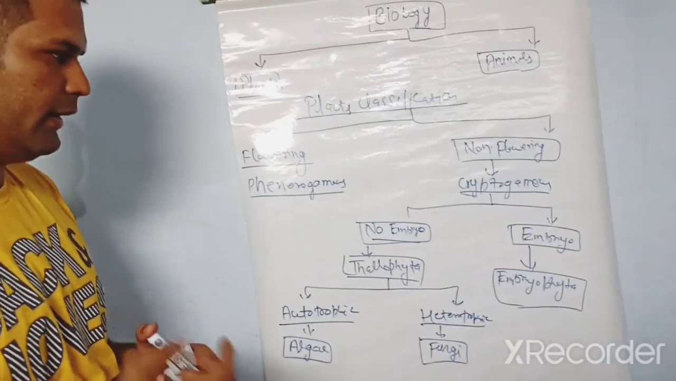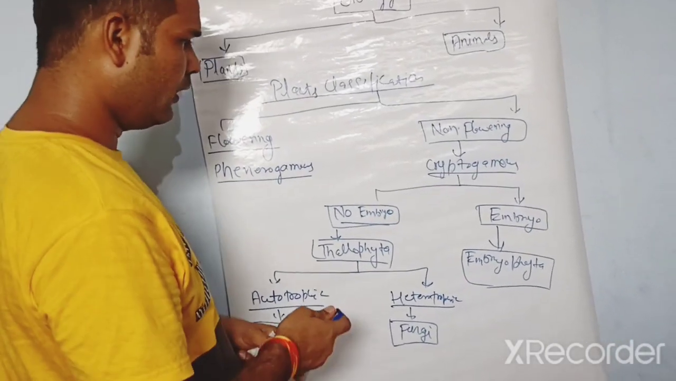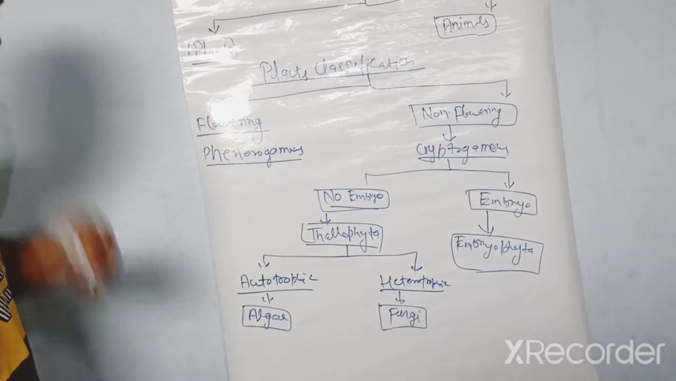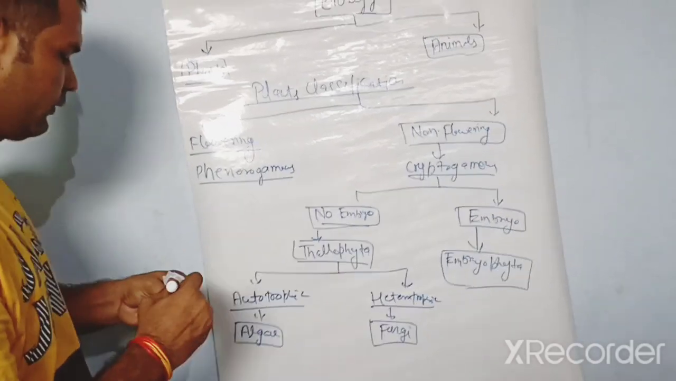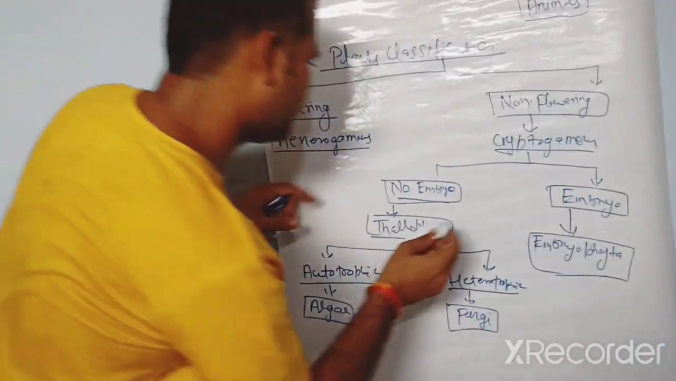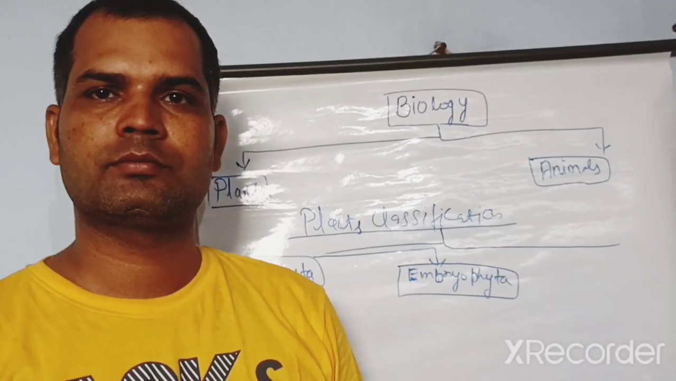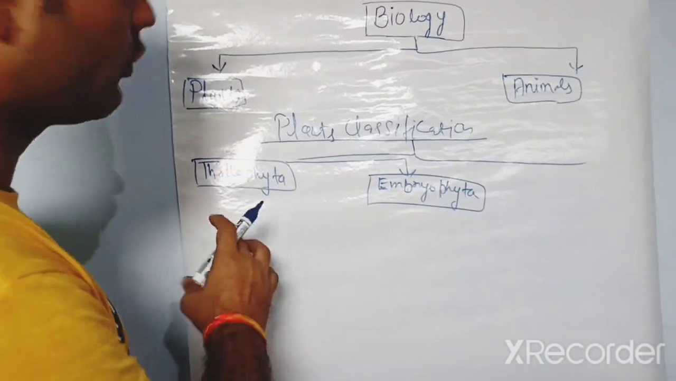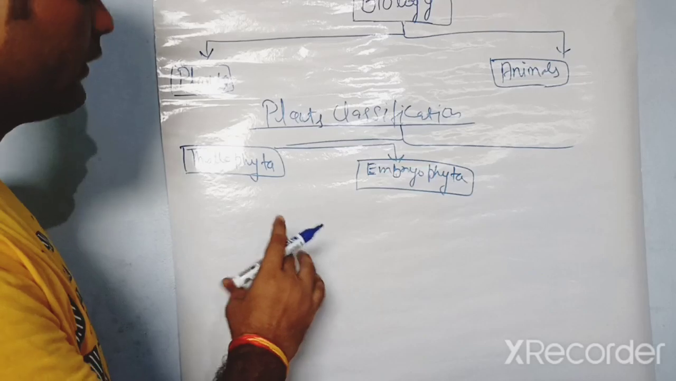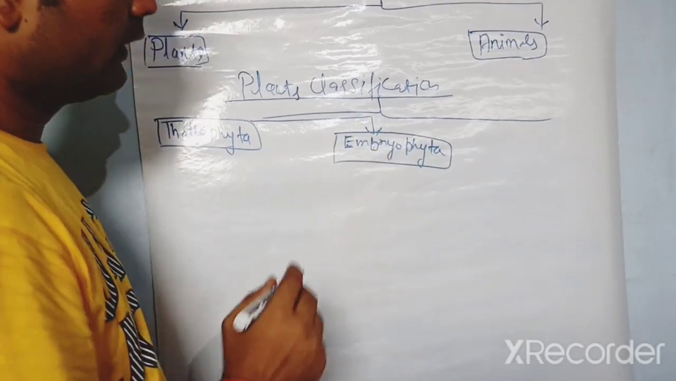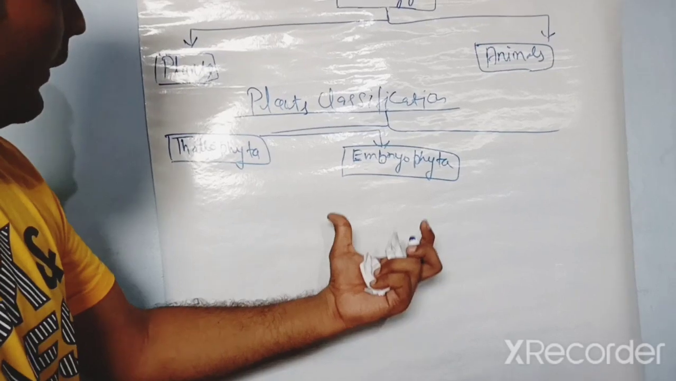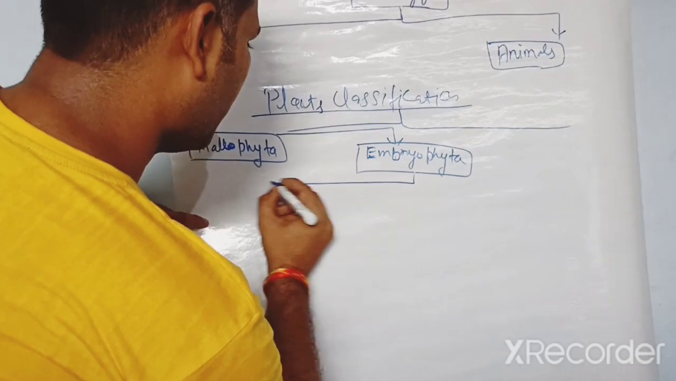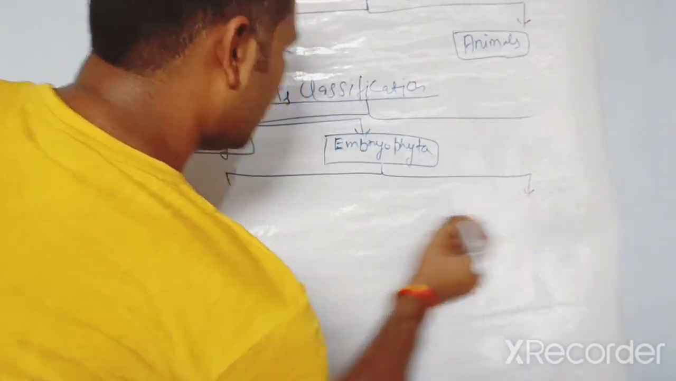We have discussed ahead Embryophyta and phanerogamous. Already we have discussed Thallophyta, which means autotrophic and heterotrophic, but we leave this topic. Now Embryophyta is also categorized in two categories, just like